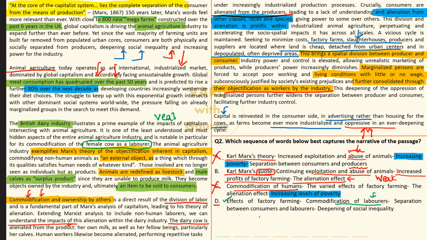So from that aspect, yes, are we commodifying the laborer? Yes. If the laborer is a female cow, then yes, we are doing commodification of animals, we are guilty of that. So yes, that is on the mark. Separation between consumer and laborer, finally somebody highlighting the key point of discussion of this third and fourth paragraph. ठीक है? There is a separation between who is making it and who is consuming it at the end. Very much needed, and very good closing remark here. Deepening of social inequality. Good, good, good.